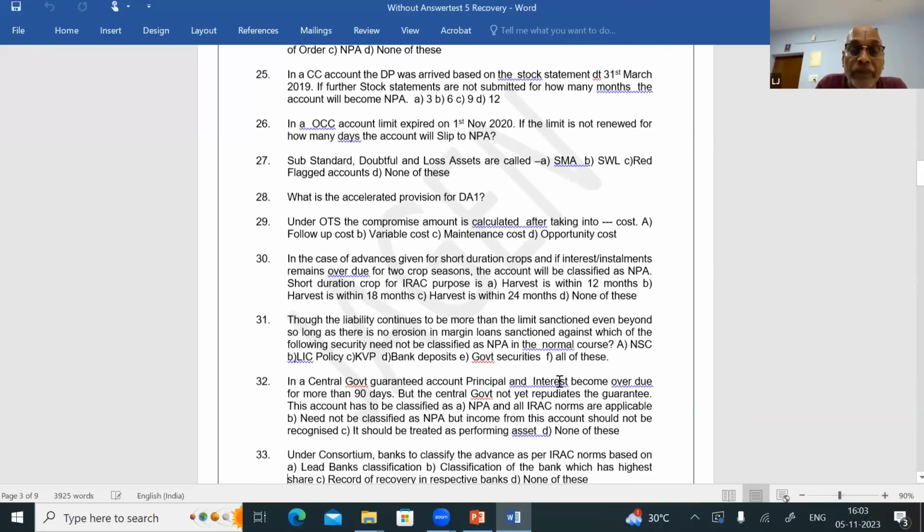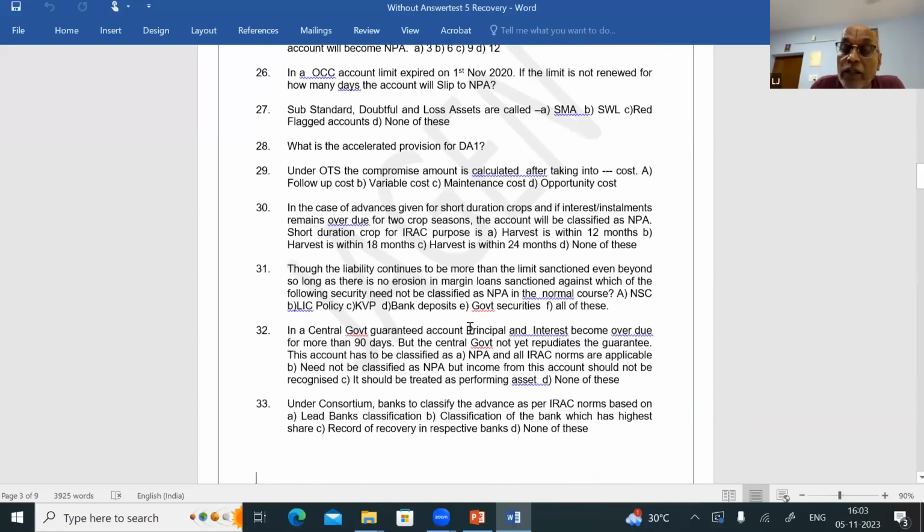Question number 32. In central government guaranteed account, principal and interest become overdue for more than 90 days. But central government not yet repudiates the guarantee. This account has to be classified as NPA and all IRAC norms are applicable. Need not be classified as NPA, but income from this account should not be recognized. It should be treated as a performing asset. None of these. Friends, central government guaranteed accounts.